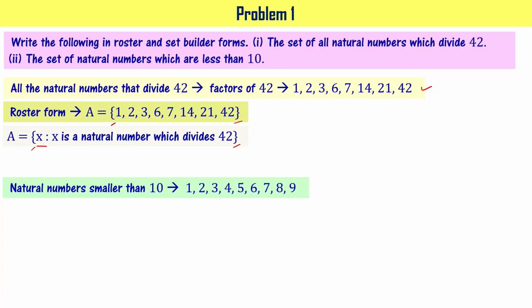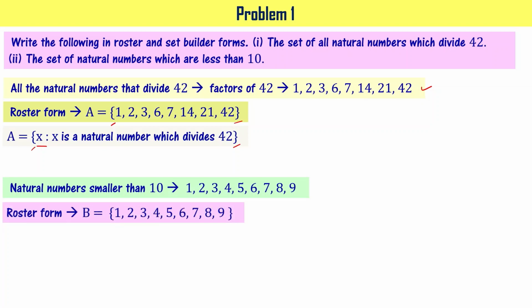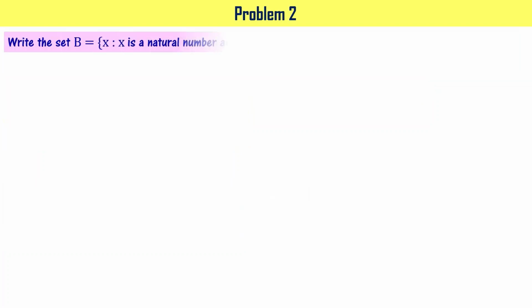In roster form, you simply write it as set B equal to, within curly brackets, you write 1, 2, 3, 4, 5, 6, 7, 8, 9, right? In the set builder form, you write it as B equal to X colon X is a natural number less than 10. I hope you got the concept, right? Let's go to the next problem. Write the set B that is equal to X colon X is a natural number and X square is less than 40 in the roster form.